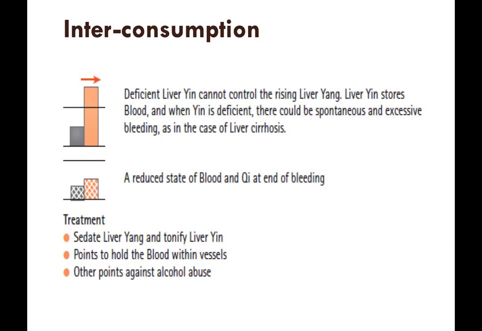Liver yin stores blood. So when yin is deficient, there could be spontaneous and excessive bleeding, as in the case of liver cirrhosis. A reduced state of blood, and so we have another tower diagram which is showing to us the end result of excessive bleeding, like we'll have reduced state of blood and qi. Treatment: sedate liver yang and tonify liver yin. Points to hold the blood within vessels, and other points against alcohol abuse.